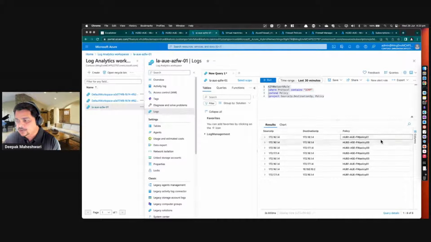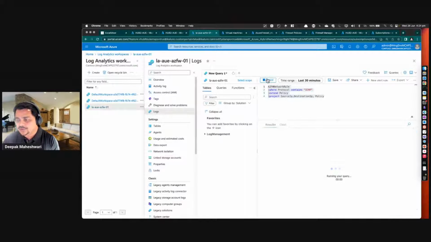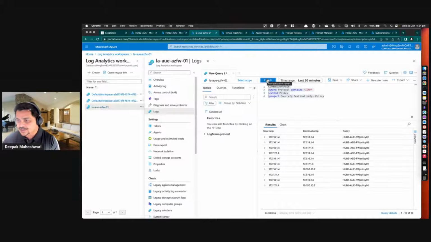So you could see I've got firewall 1, which is hitting the traffic. I've got firewall 3, which is hitting the traffic, but I do not have anything for firewall policy 2. There is a firewall in hub 2 as well, but since we have configured that all the private traffic should not go via the firewall, no firewall rule is getting hit, and that's why the policy doesn't have that firewall rule. Even if we refresh, because when you start pinging it takes a little bit of time to start showing up in the logs, I can see the policies which are getting hits are policy 1 and policy 3.